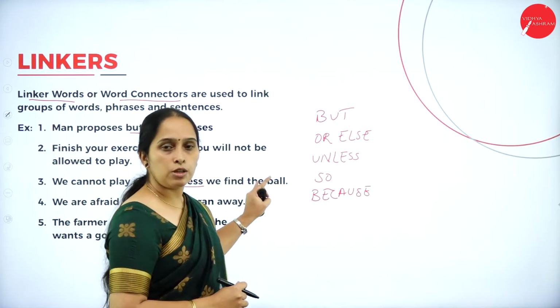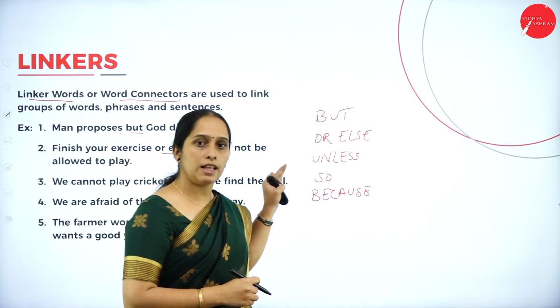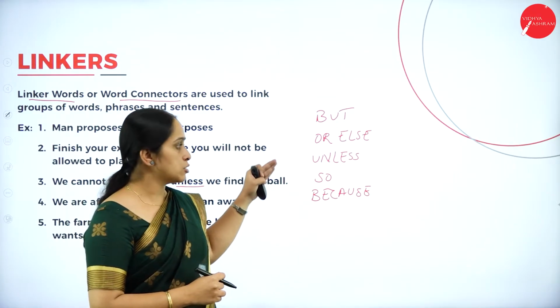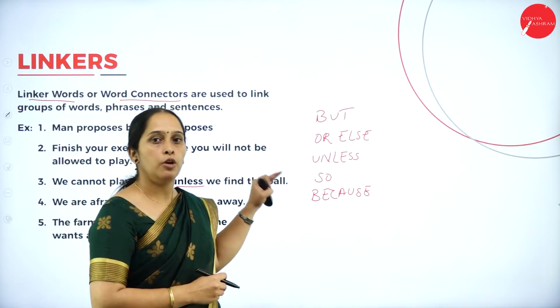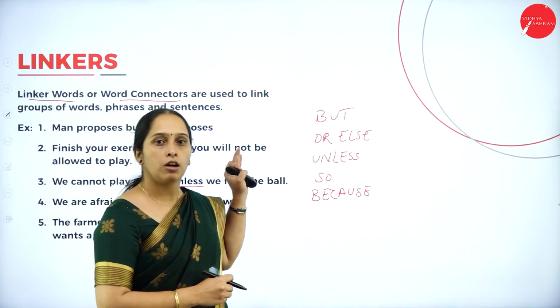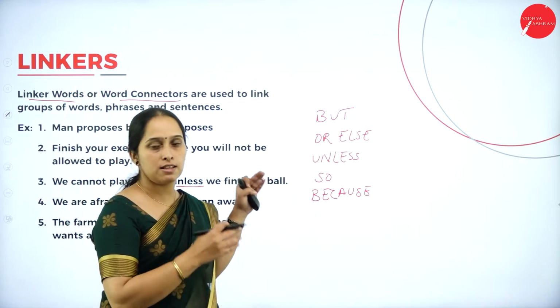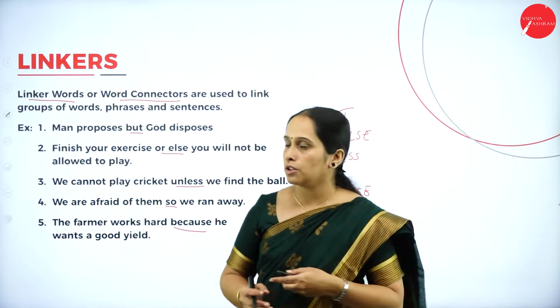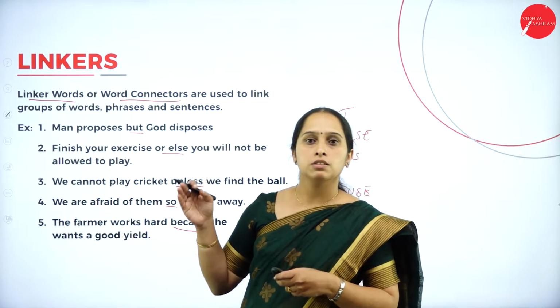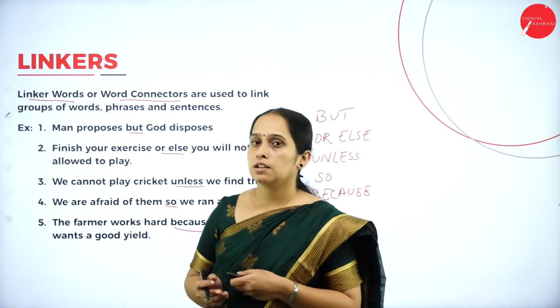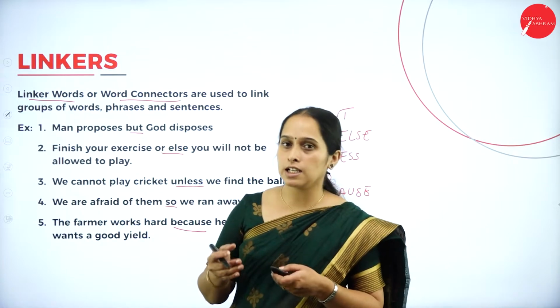All these words are known as linkers or conjunctions. So we have so many other words too, which link groups of words, phrases, and sentences. So hope you understood the meaning of linkers and the different linker words.